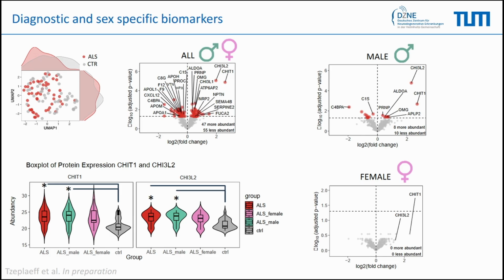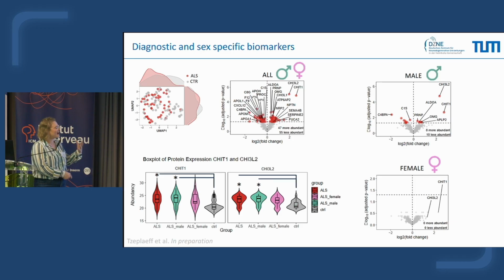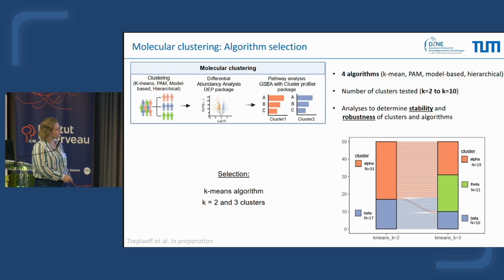However, if you look at the chitinase here, you can see from the global cohort in red, male only, which is both significant. You can see that in female it's still highly increased, but it just doesn't come out as significant. So I would say that we have a similar signal in male and female, but it's just a decrease in the female.